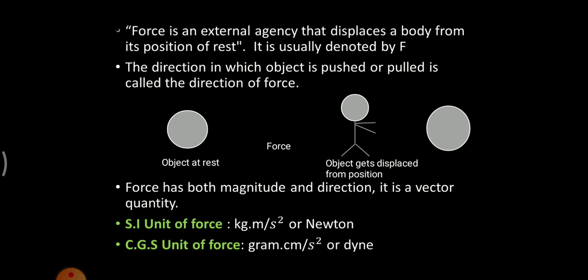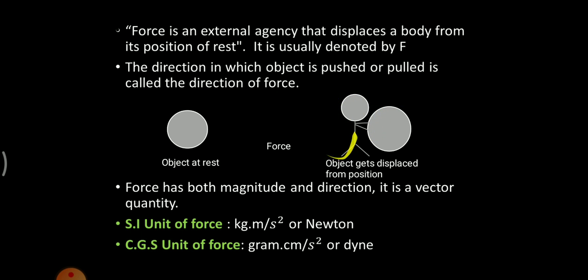In physics, we usually denote force with a symbol, that is capital F. Now, the direction in which the force is a push or a pull is called the direction of force. Consider this example wherein this external object is applying a force in this direction. So, the direction of force over here is in this direction. Whereas, if we consider another situation where this person is pulling an object in this direction, you will find that the object is being displaced from its position in this direction. So the direction in which the object is pushed or pulled is called the direction of force.